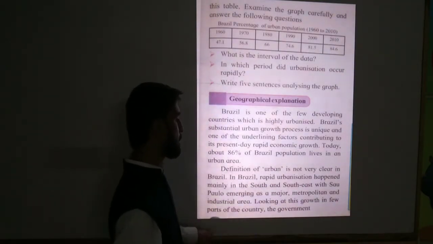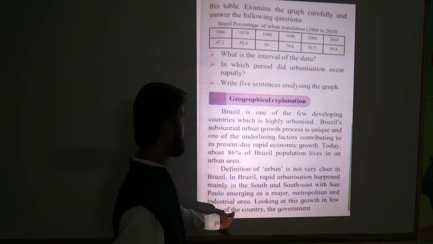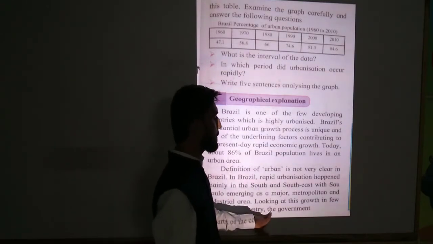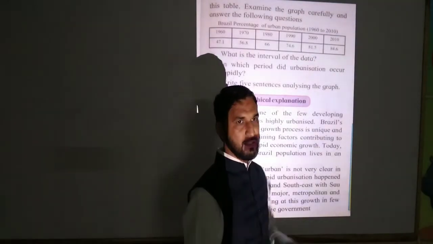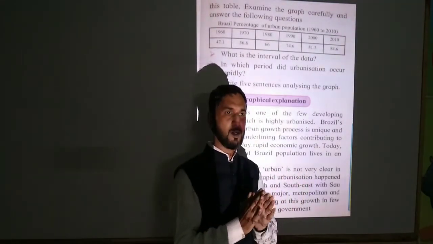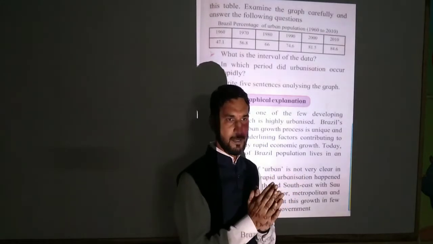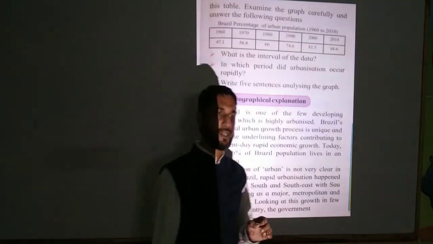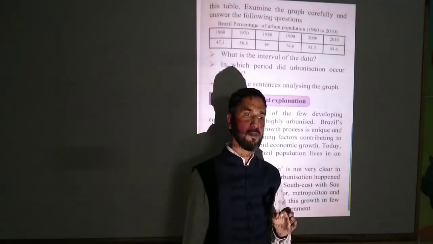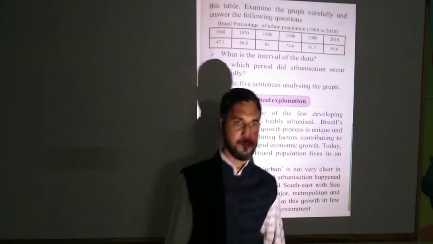So looking at this growth in a few parts of the country, if we see the eastern part, the northern part or the northeast part, somewhere mostly the coastal region of Brazil, it is developing for urbanization.